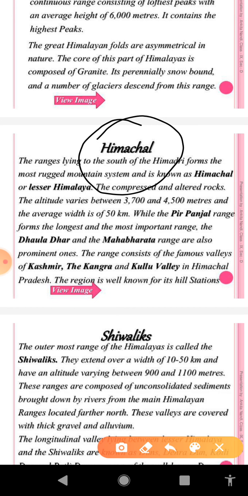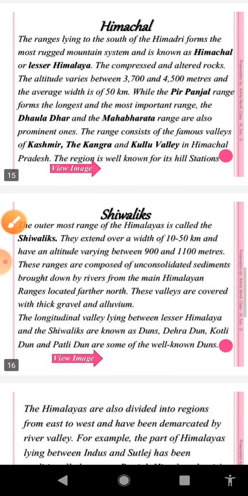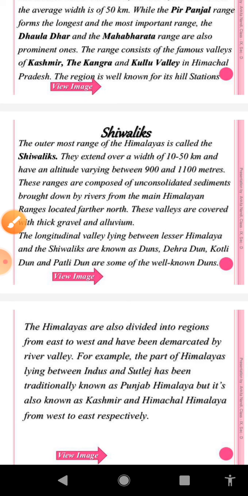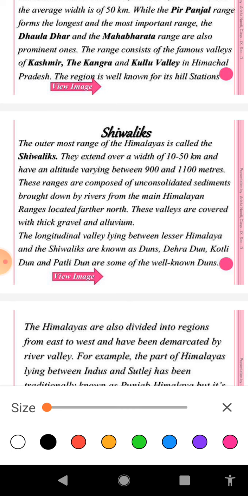After that we will discuss the Shivalik range. If you get the question, mention the characteristics of the Shivalik range, this is the southernmost range of the Himalaya. It is also known as Outer Himalaya. So this will become the first feature. Average height of this range is between 900 and 1100 meter. Width is between 10 kilometer and 50 kilometer.